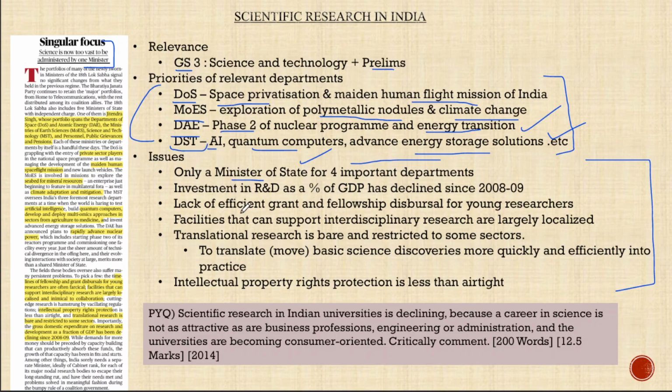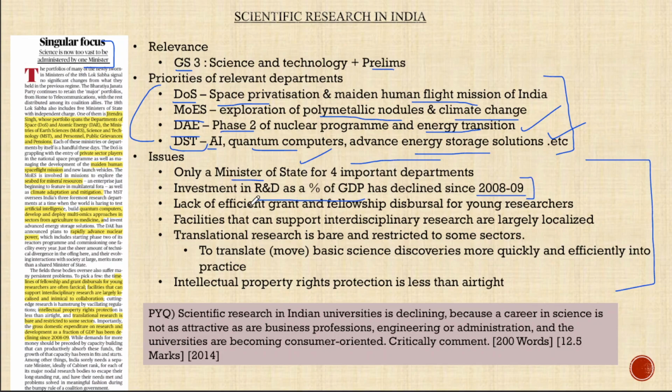Second, the investment in research and development as a percentage of GDP has been on the decline since 2008-9. So our investment in R&D compared to countries like China or Germany or the United States is very low. It is under 1% of the GDP, but interestingly, it has been on a decline since 2008-9.